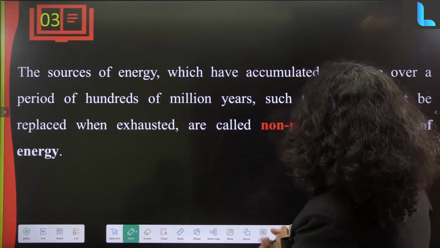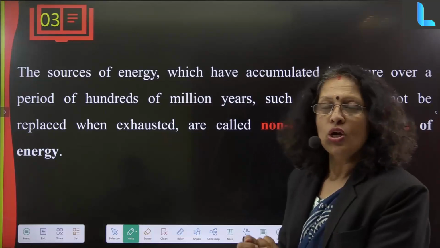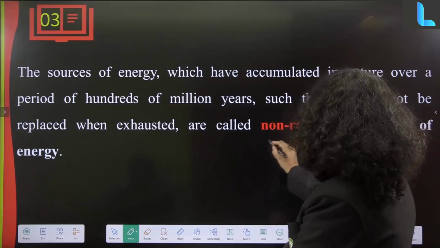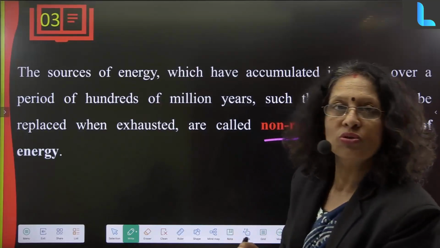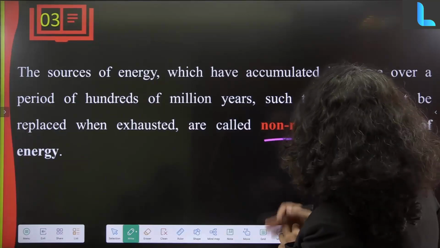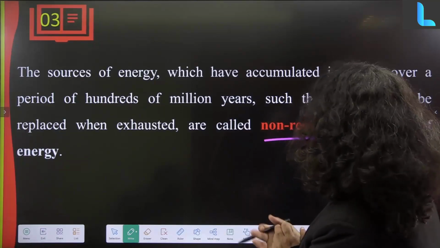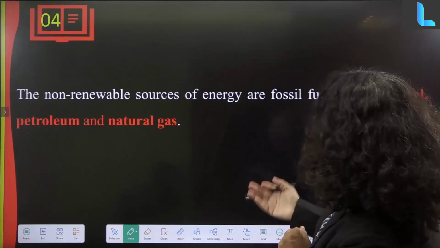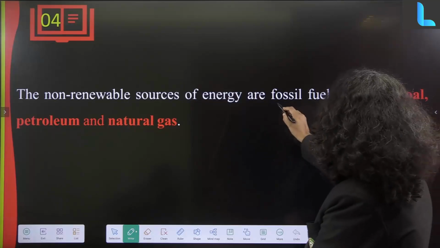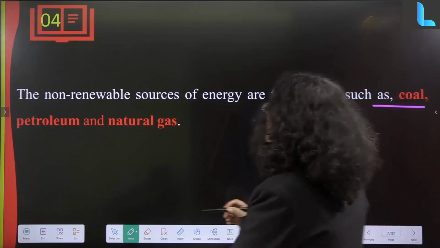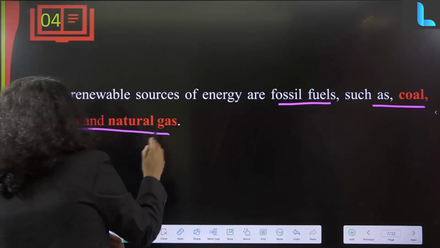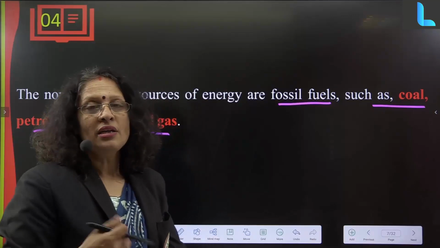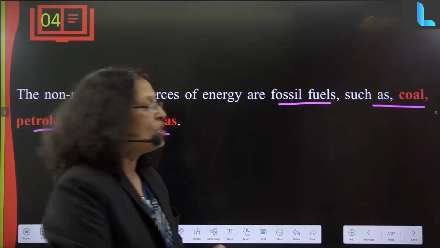The source of energy which has accumulated in nature over a period of time, such that it cannot be replaced or exhausted, is called a non-renewable source. Those sources are accumulated in nature over hundreds of millions of years and cannot be replaced when exhausted. Non-renewable sources are fossil fuels, for example coal, petroleum, natural gas. That is why we should plant more trees and take care of these sources, otherwise these sources will not be there for our future generations.